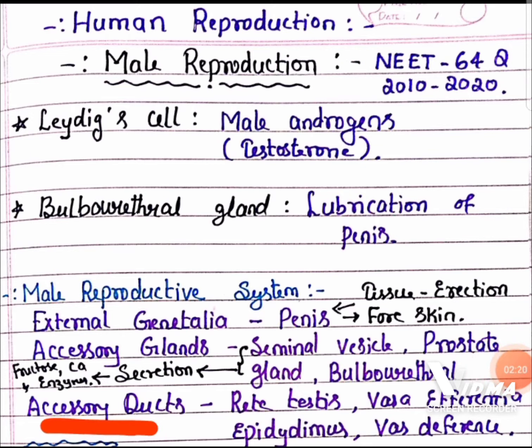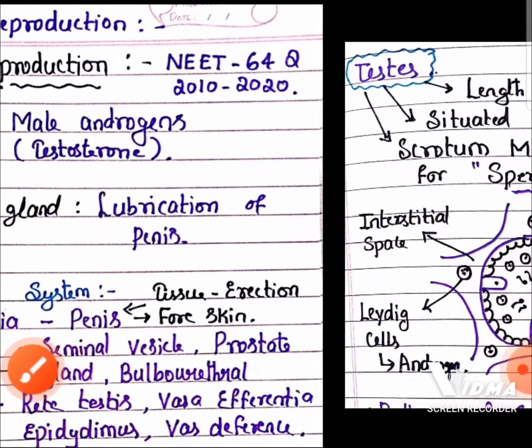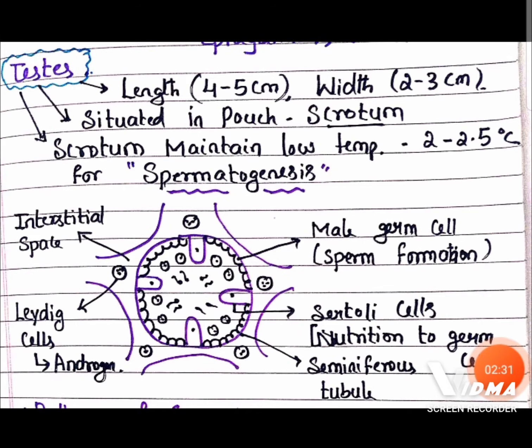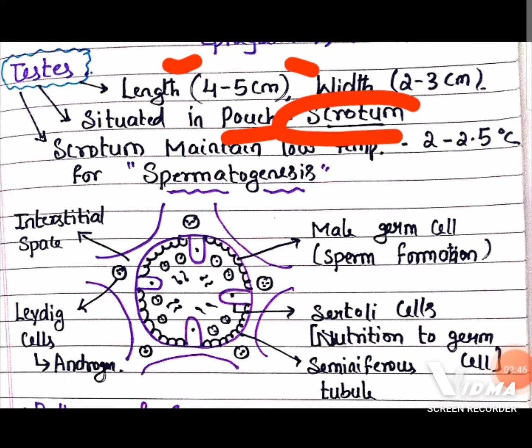The accessory ducts that help to carry sperm and semen include rete testis, vasa efferentia, epididymis, and vas deferens. Very important. In the NCERT textbook, line by line, I have seen and made these simple notes for your sake. The testis length is about 4 to 5 centimeter and width is 2 to 3 centimeter, and it is situated in a pouch called scrotum.